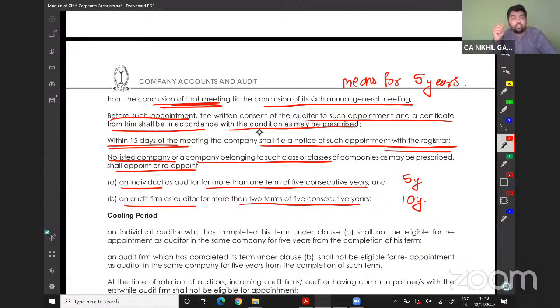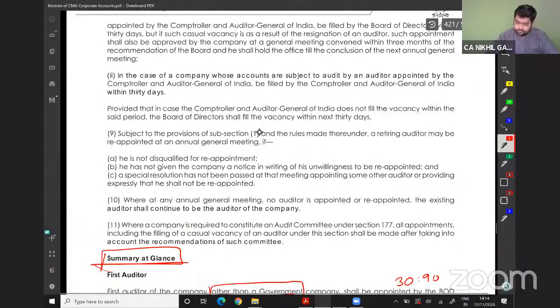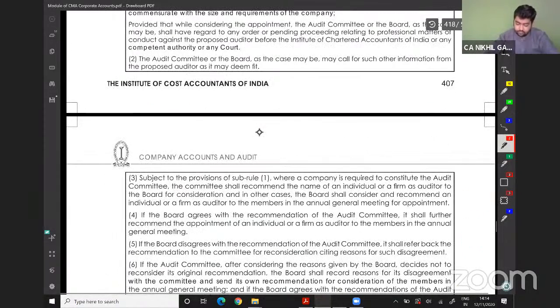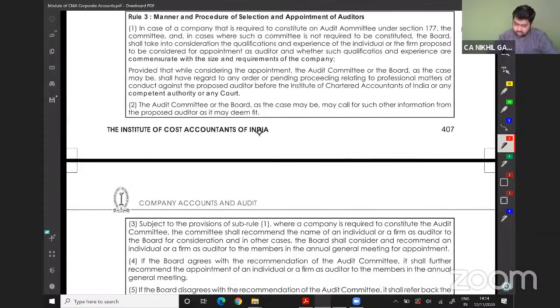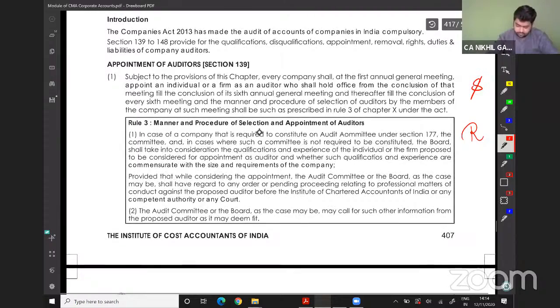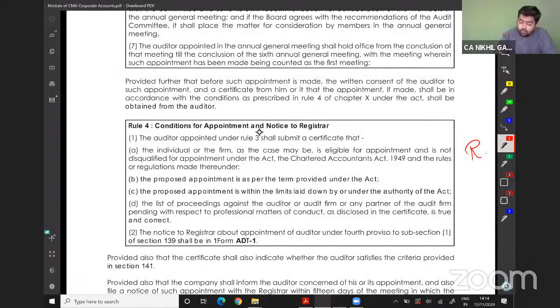Okay, so now we should understand a few things. Which are these companies, what auditors should submit, and so on. Conditions for appointment and notice to the registrar.